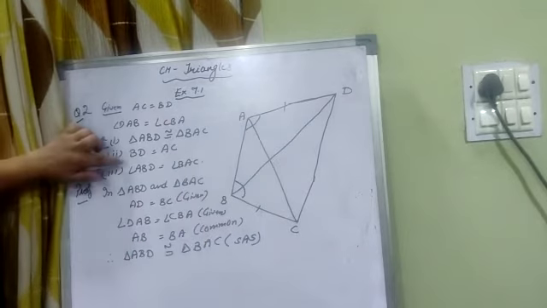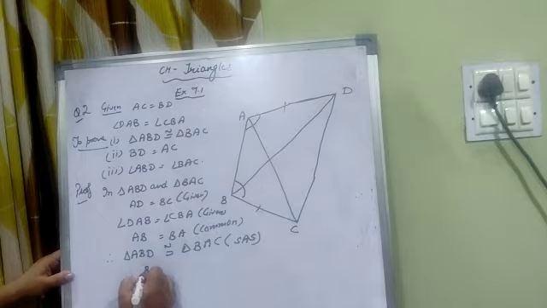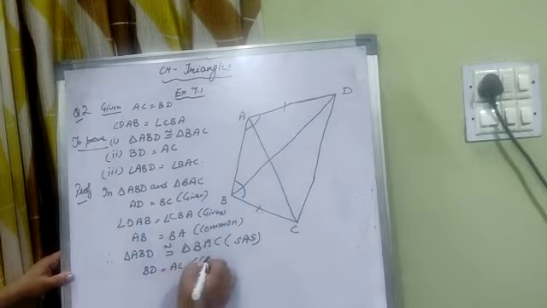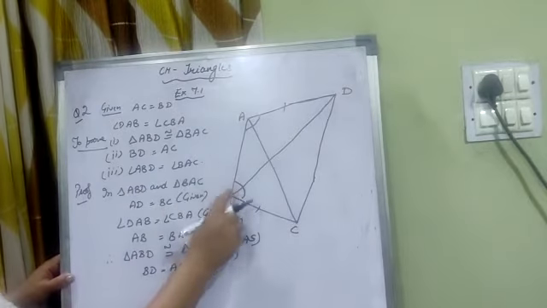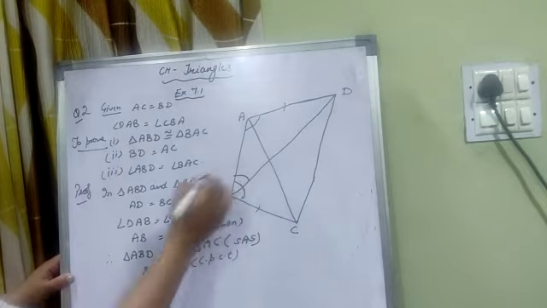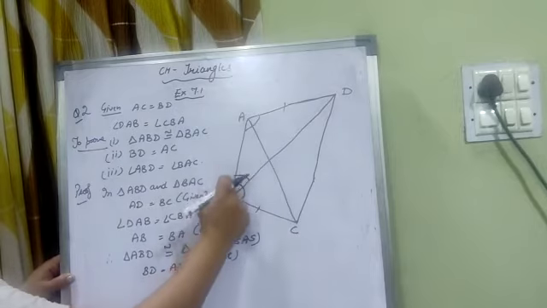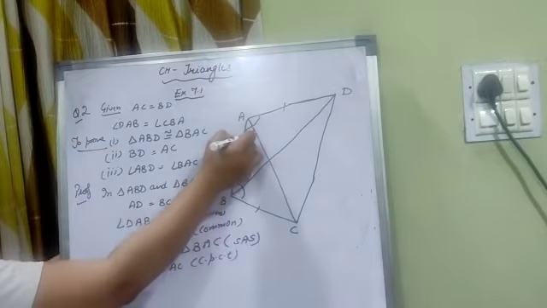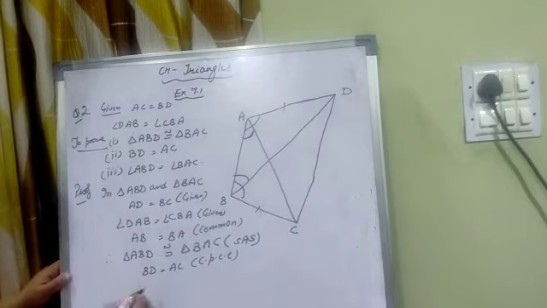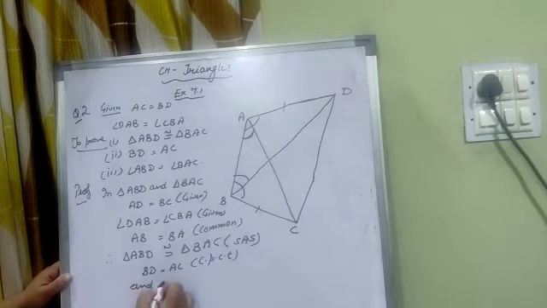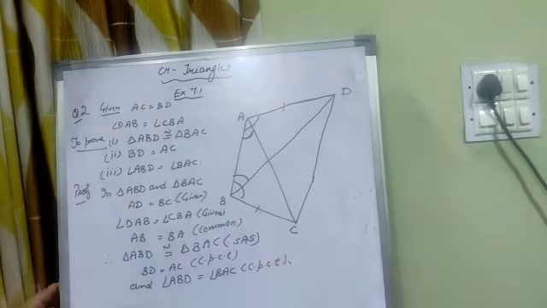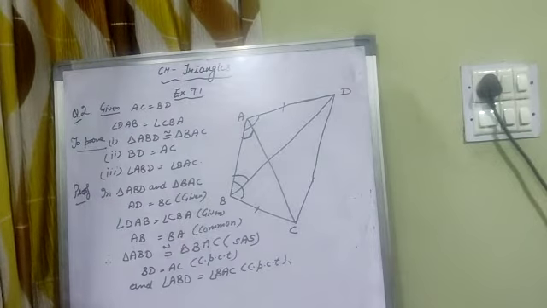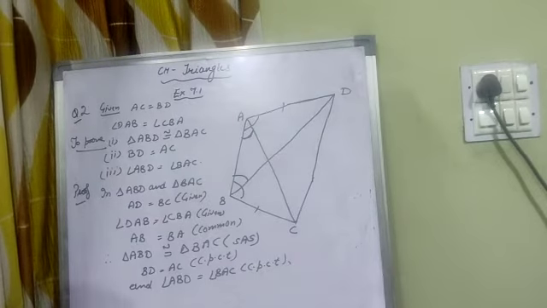Now the next part, BD is equal to AC. Yes, BD is equal to AC by CPCT because these are the corresponding parts of the congruent triangles. And similarly, angle ABD is equal to angle BAC, because again these angles are parts of the congruent triangles, by CPCT. Clear? Now let us start the next question.